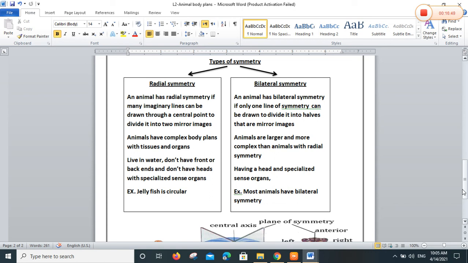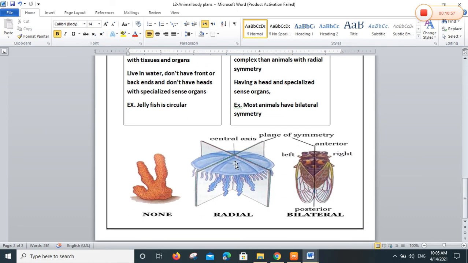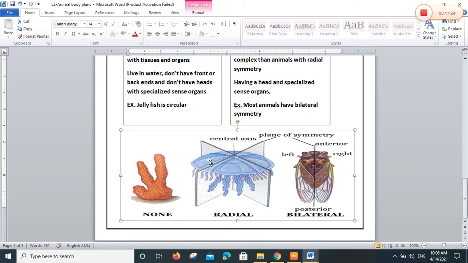Yes, miss. Echinoderms, starfish, and the jellyfish in cnidarians. Look at the body of the jellyfish. Look at the round body. No head, no front or back. I can draw an imaginary line to divide the body. I can draw it from any direction, from this direction, and this direction. So I can draw different lines. Yes? Okay.